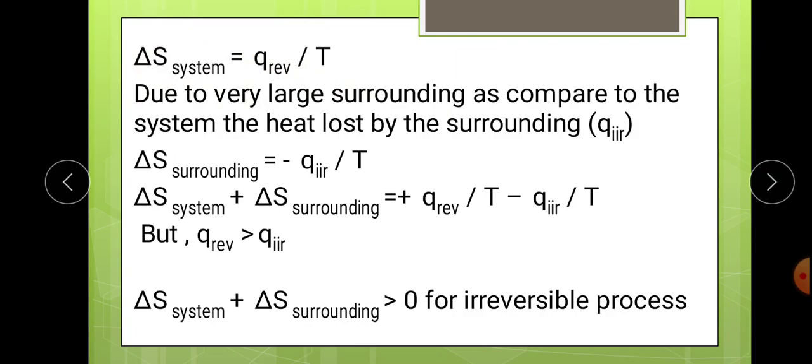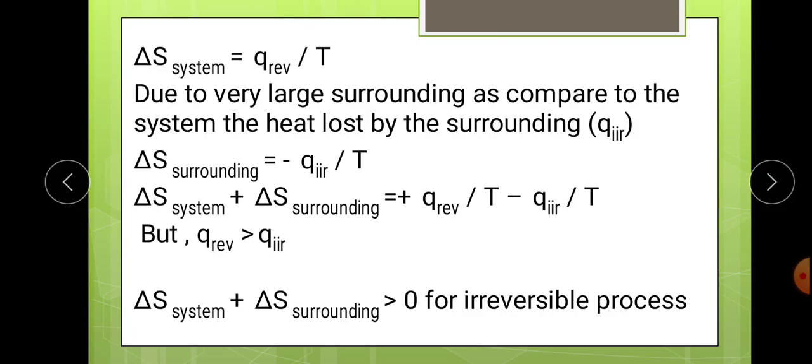What is meant by system and surrounding? For example, a cup of tea is placed in a cup and the remaining surrounding is counted as the surrounding for that cup of tea as a system. So cup of tea हो गया आपका system, और उसका आजू बाजू का जो भी एटमॉस्फेयर रहेगा, that is counted as the surrounding. System बहुत छोटा है और surrounding बहुत ज़्यादा बड़ा है.